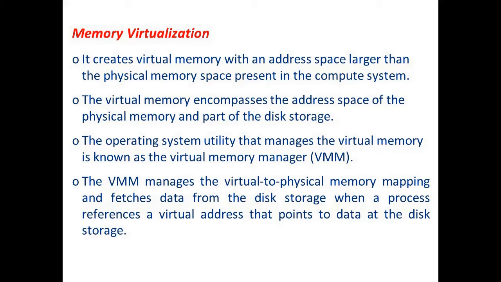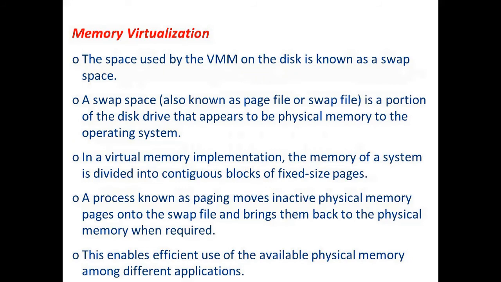The Virtual Memory Manager manages the virtual to physical memory mapping and fetches data from the disk storage when a process references the virtual address that points to the data on the disk storage. So whenever a process references a virtual address for data that is present on a disk storage, it is the Virtual Memory Manager that manages this virtual to physical memory mapping and fetches the data. The space used by the Virtual Memory Manager on the disk is known as a swap space. A swap space is a portion of the disk drive that appears to be physical memory to the operating system. A swap space is also known as a page file or a swap file.